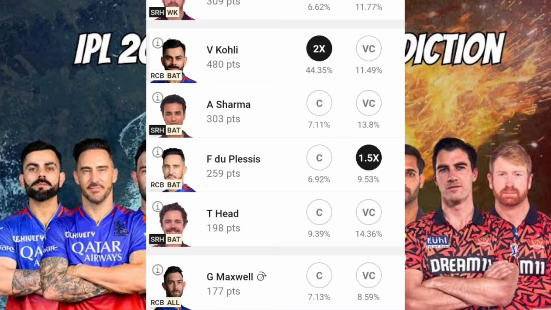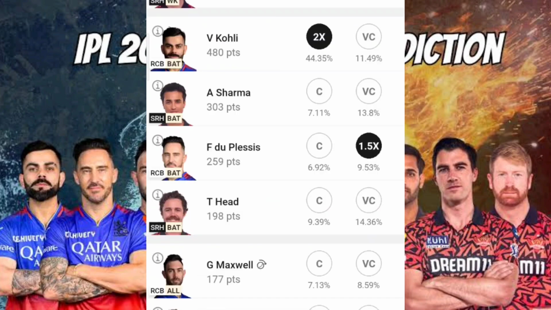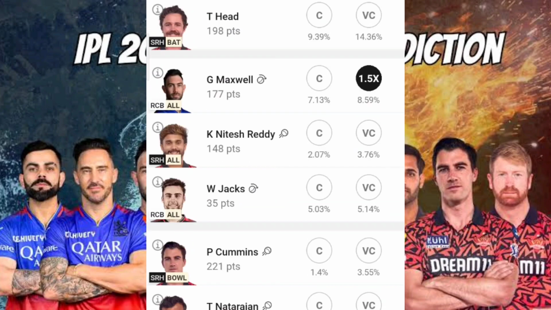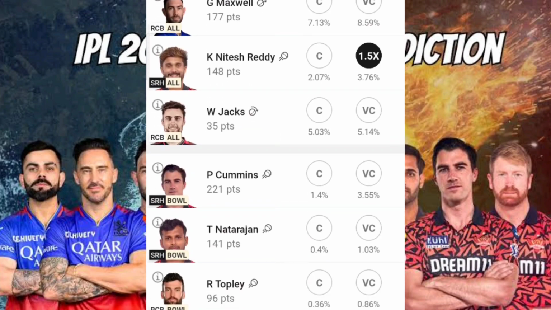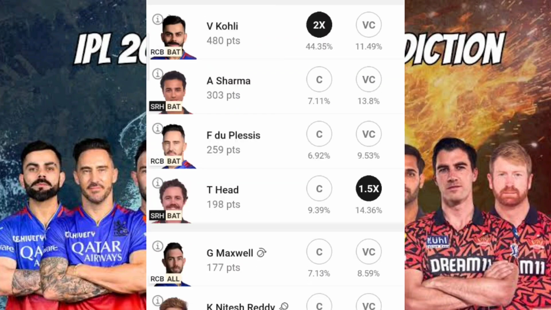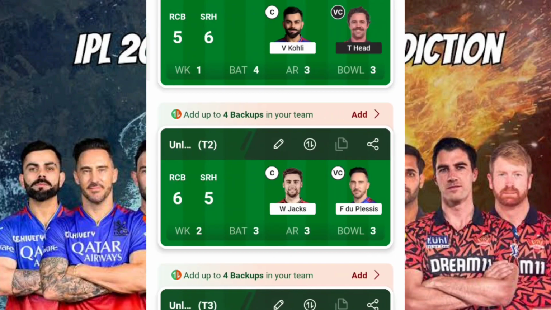You can go for Duplessis as your VC, because a very good opening is possible between VK as well as Faf Duplessis. Again, you can go for Glenn Maxwell. It's your option. Again, you can go for Nitish Reddy. Again, there are chances of a very good choice in Will Jacks. Again, these are all different scenarios, so let me discuss that with respect to different teams. But as of now, I'm giving this to Travis Head in this scenario, expecting a very good knock from both VK as well as Travis Head.